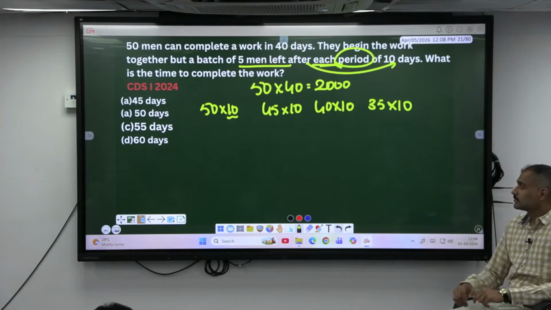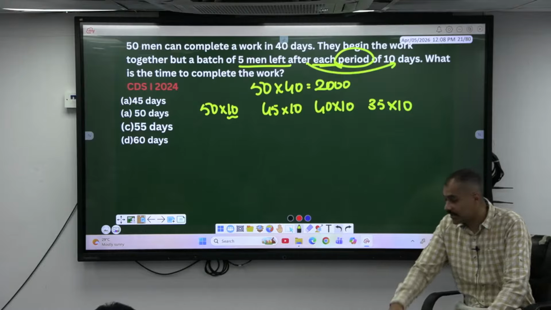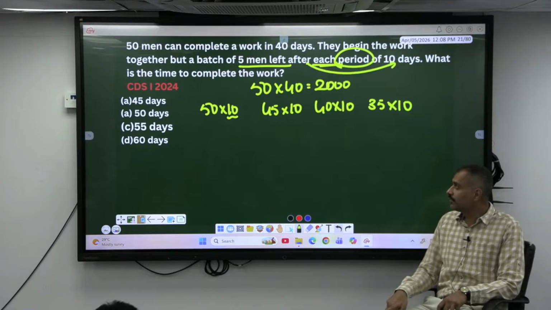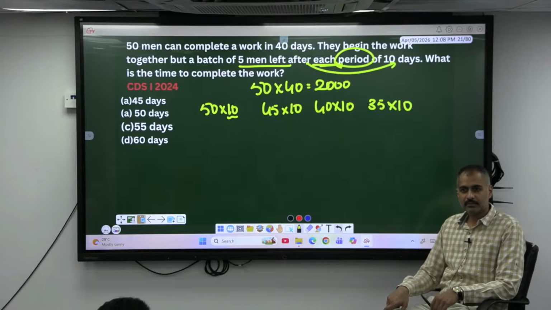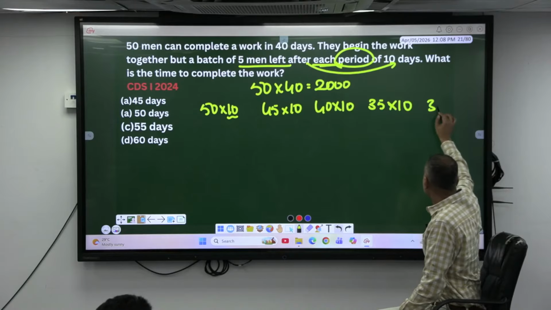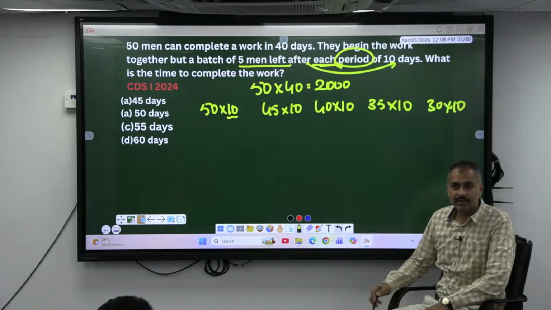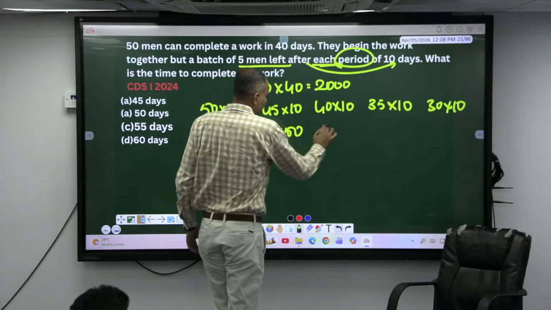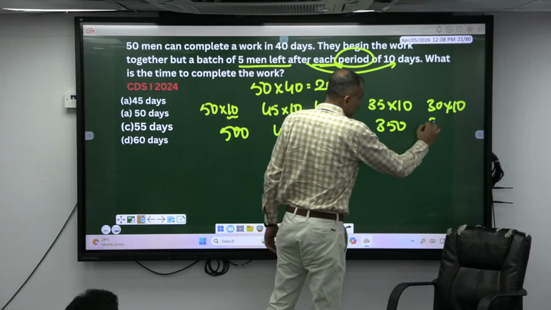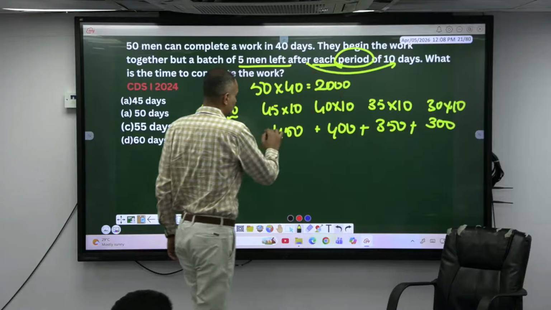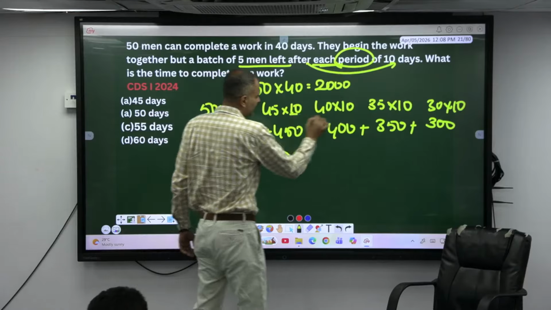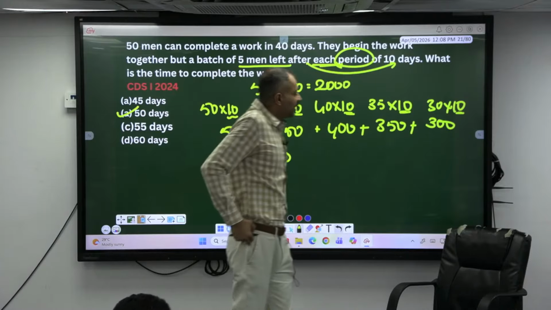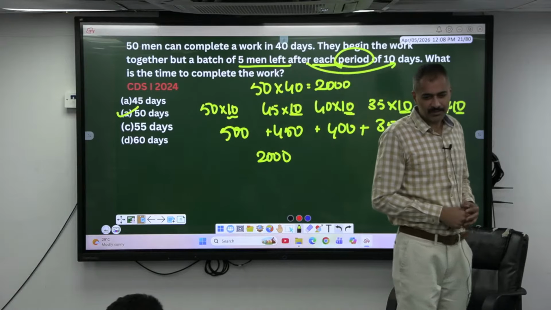You have to get 2000 units; till then you have to work by decreasing 5 men after every 10 days. First 10 days 50 men, next 10 days 45 men, next 10 days 40 men. So 50 into 10 is 500, this is 450, this is 400, 350 and 300. So the sum is how much? 2000. So 10 days, 10 days, 10 days, 10 days, 10 days: 50 days.